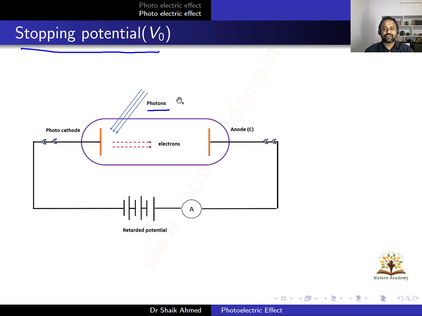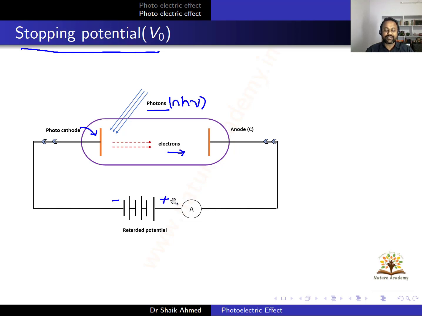When photons of suitable energy hν, if you have one photon hν, if you have n number of photons, so nhν, are incident on a metal, here the metal is a photocathode. What will you get? Electrons are ejected. So these electrons are moving in this direction. So this is an anode. This anode will attract the electrons. Why will it attract the electrons? Since the anode is connected to the positive of the battery.